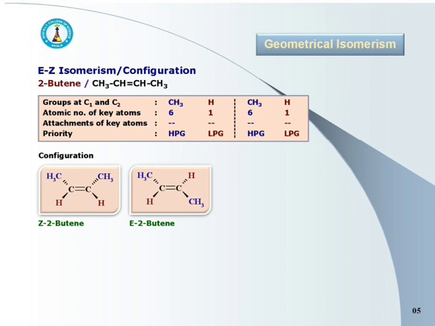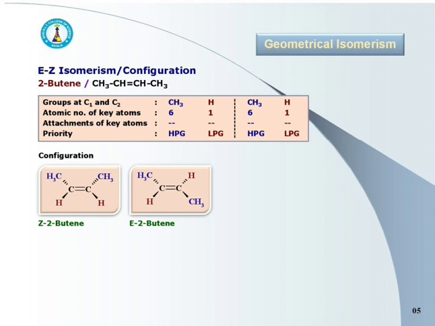As key atom carbon has higher atomic number, CH3 has higher priority, whereas hydrogen having lower atomic number has lower priority.